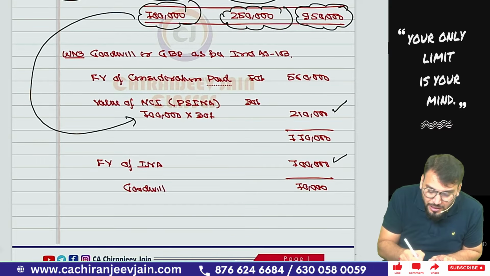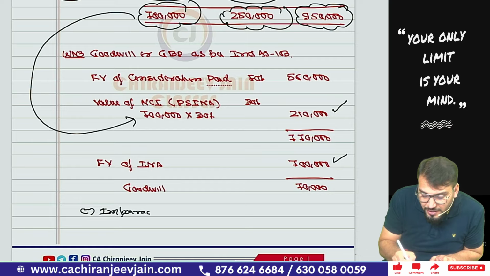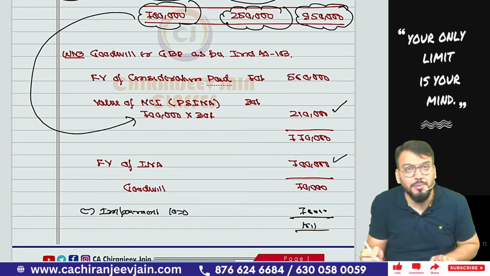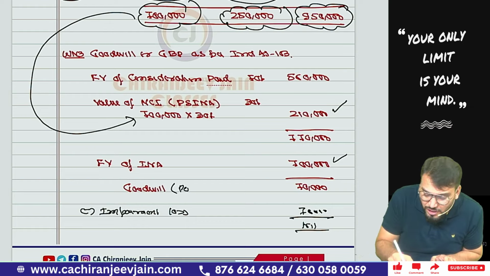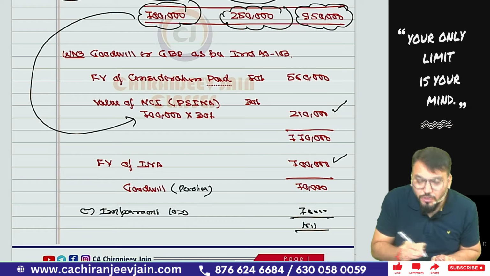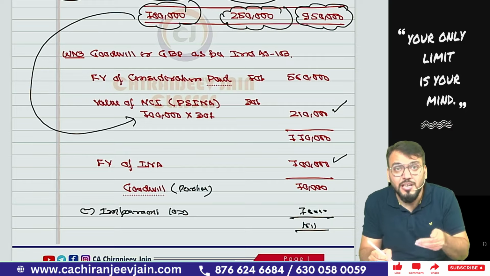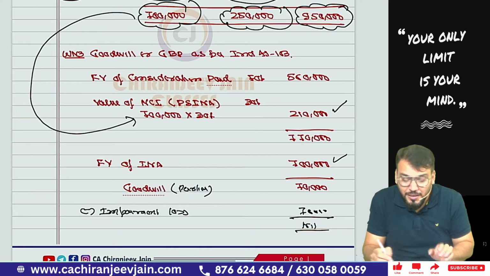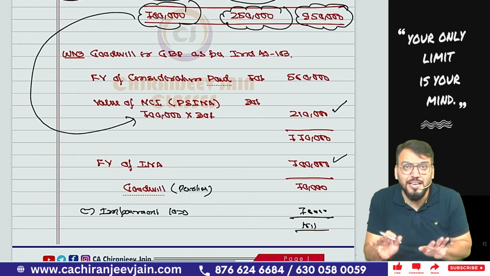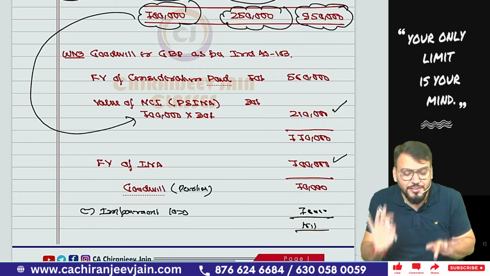From this we can also deduct the impairment loss, because they have already said it is fully impaired. So minus 70,000, and this will become nil. Can I say this is a partial goodwill? Why is it a partial goodwill? Because for NCI measurement we have used the proportionate share in INA method. Whenever it is partial goodwill, this entire impairment loss will be attributable only to the parent company. Got this point? Yes, sir.